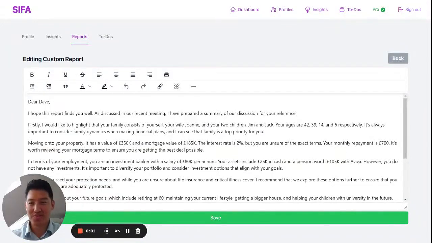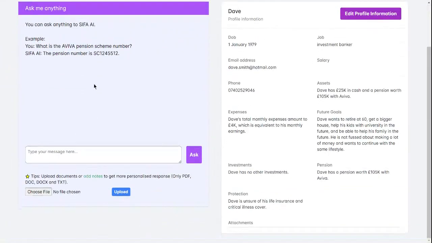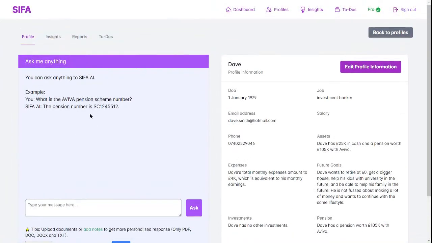So we've just gone through the reporting section. There's one more thing that we want to cover off, which is the SIFA bot. If you want to access the SIFA bot, it's just going back to the profile section. You see a big Ask Me Anything right in front of you on the left-hand side. And you really can ask SIFA anything around the individual's profile.